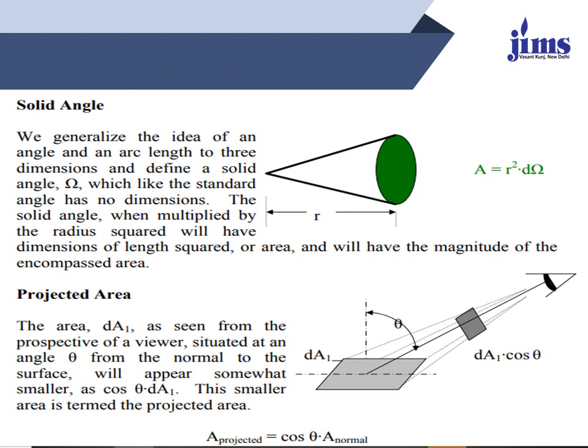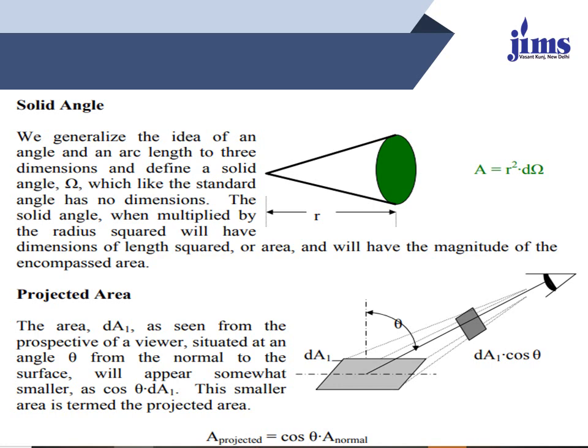Solid angle is also a very generalized term in the case of radiation. When a surface element emits radiation, all of it will be intercepted by a hemispherical surface placed over the element. So a solid angle is defined as a portion of space inside a sphere enclosed by a conical surface with the vertex of the cone at the center of the sphere.